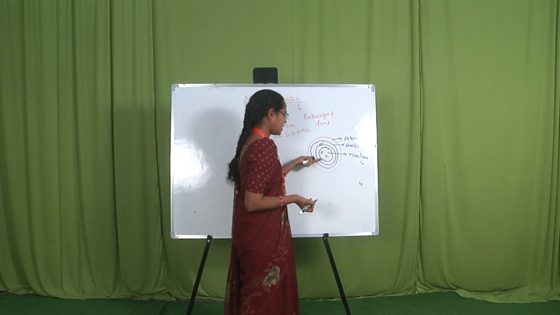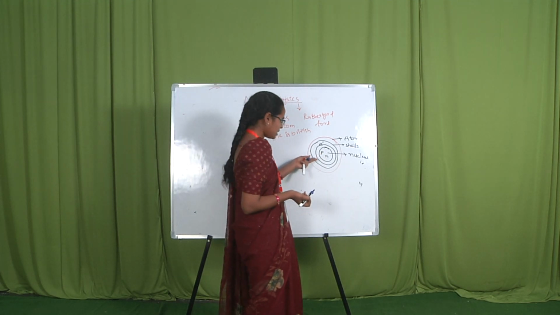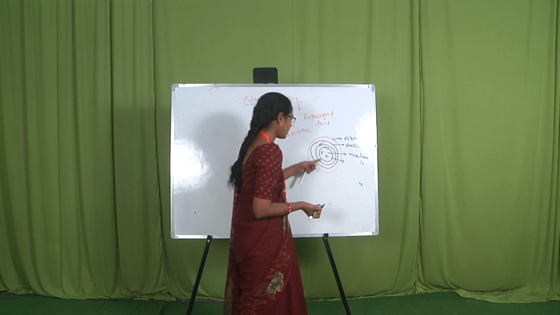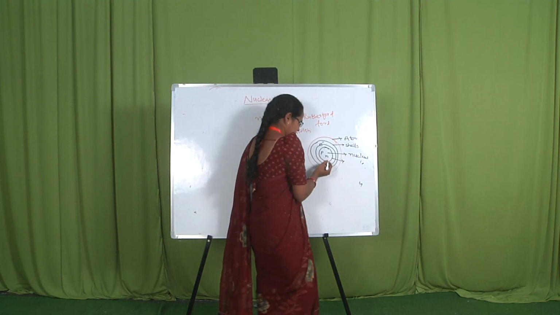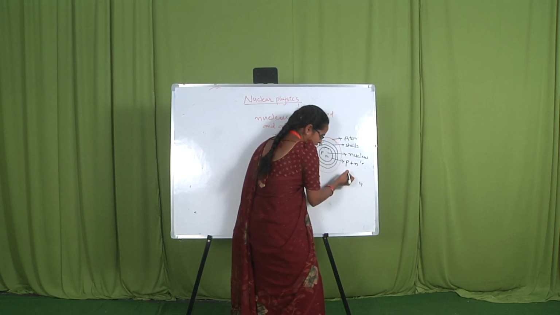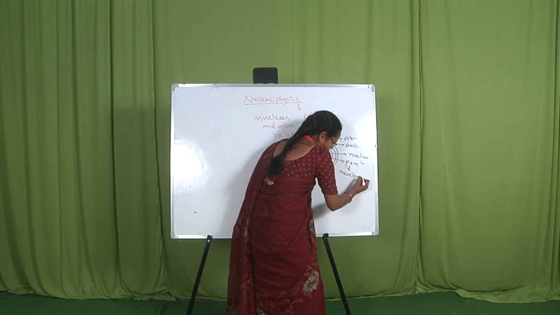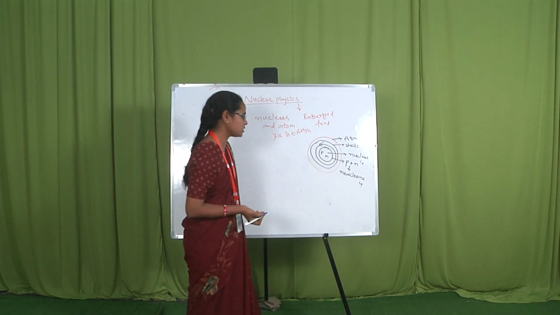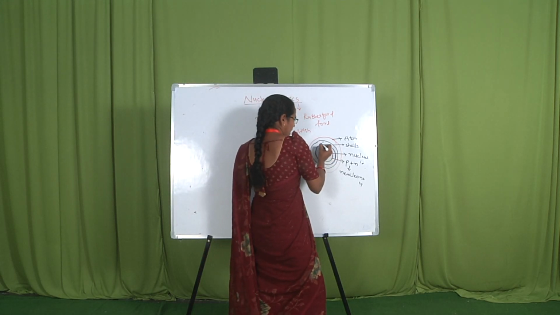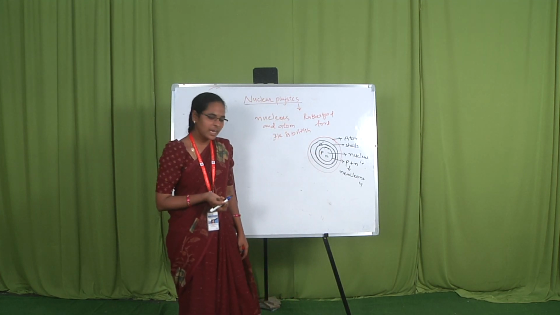An atom is the smallest particle. In an atom, there is a nucleus. The central part of the atom is known as the nucleus. The sum of the protons and the neutrons is known as nucleons. Electrons are revolving around the nucleus. As long as electrons are revolving around the nucleus, they neither lose energy nor gain energy.